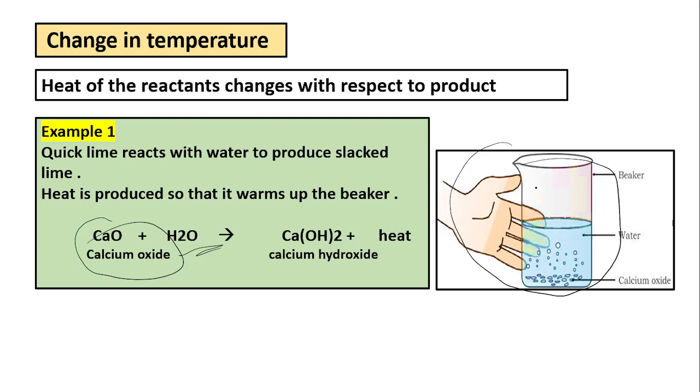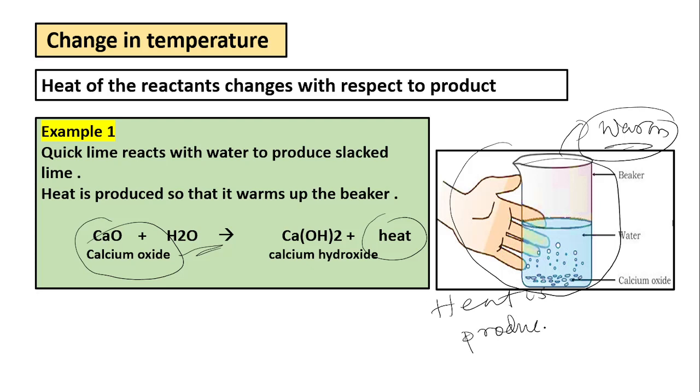After some time, touch the surface of the beaker, and you will notice that some amount of heat is produced because the beaker will be warm after some time. So this warm beaker indicates that heat is produced. So in chemical reactions, change in temperature is evident from this example.